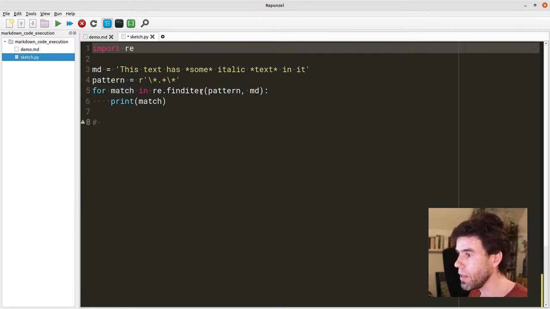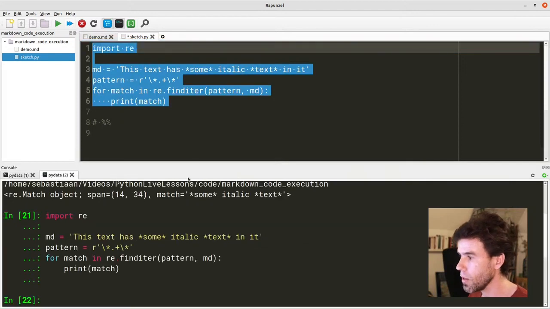Now, what I will do now, just a little bit of a trick. This hashtag followed by 2 percentage signs is what you can use in Rapunzel, but also other editors such as Spyder, to separate cells of code that you want to execute together. So this means that if I now am here and I click on this quick run button, it will run all of this code together. Let's see how this works.